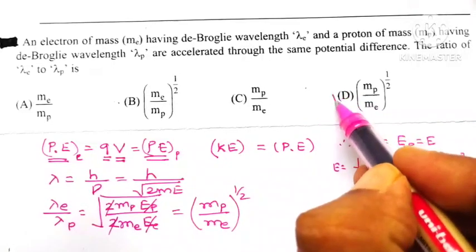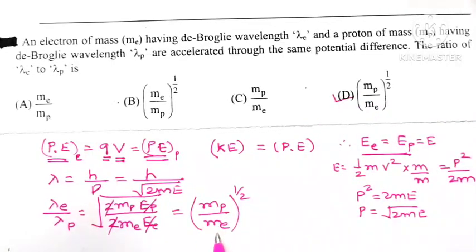So out of 4 options, option D is the correct option, that is, mass of proton to that of mass of electron raised to power 1 by 2.